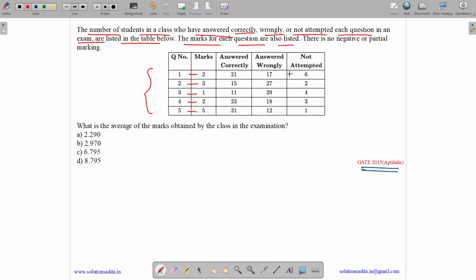Now, out of the total strength, what is the total strength? You can sum up any of the rows and you will get the total strength. So it's 21 plus 17 plus 6.